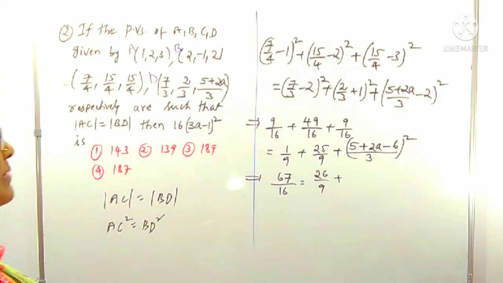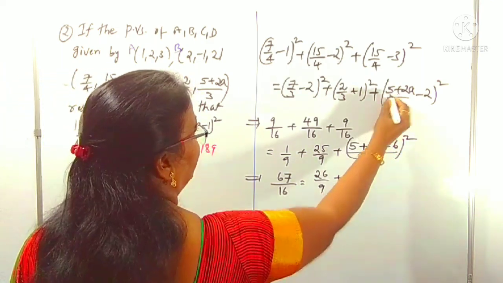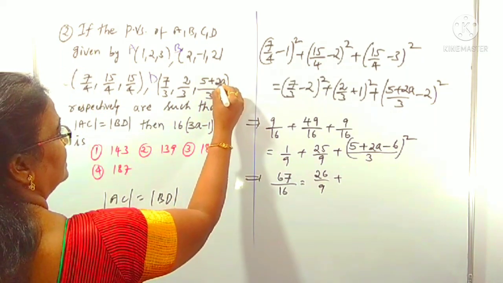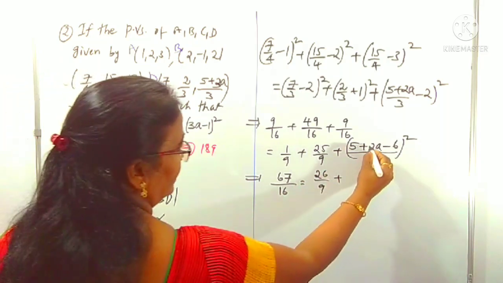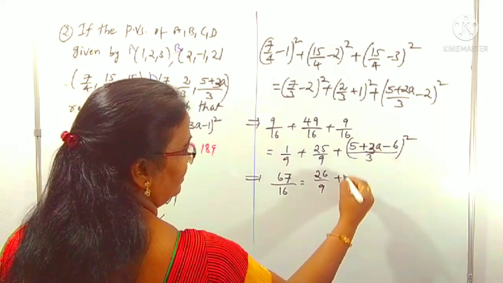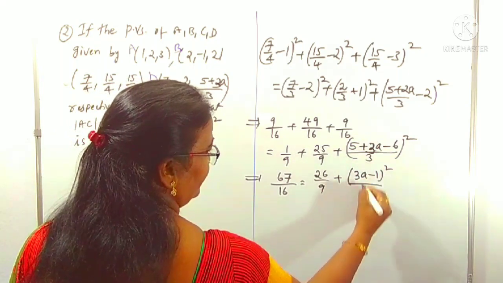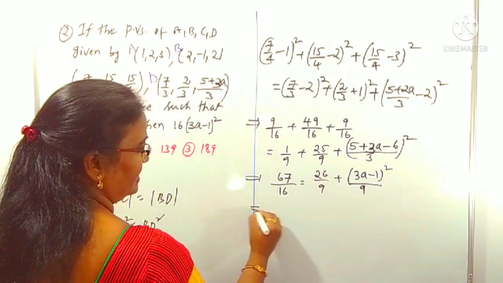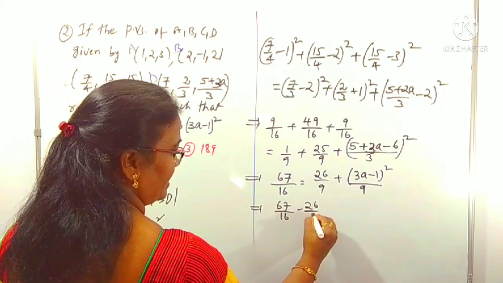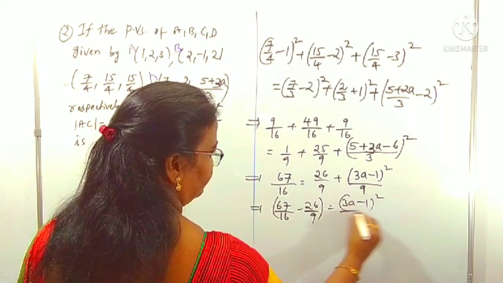We want 3a minus 1. Is it 3? 5 plus 2a, I think it is 5 plus 3a. Right? The point is 5 plus 3a. Therefore this is 3a minus 1 whole square, by denominator 3 square, which is 9. Right? We can take the simplification simply: 67 by 16 minus 26 by 9 is equal to 3a minus 1 whole square by 9.